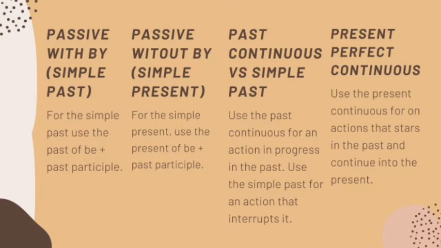Passive with by, past simple. This was the first topic that we saw. The passive changes the focus of the sentence. For the simple past, we use the past of be plus past participle. For example, the Love Myself campaign was created by BTS in 2019.